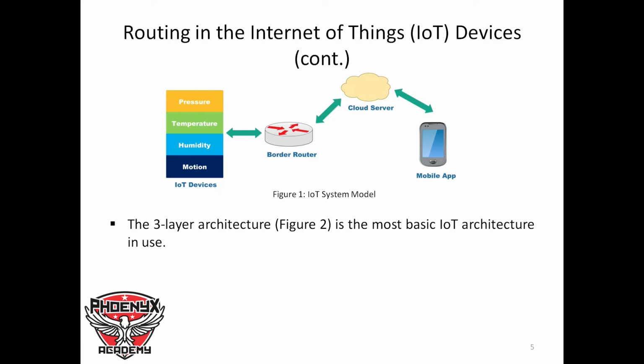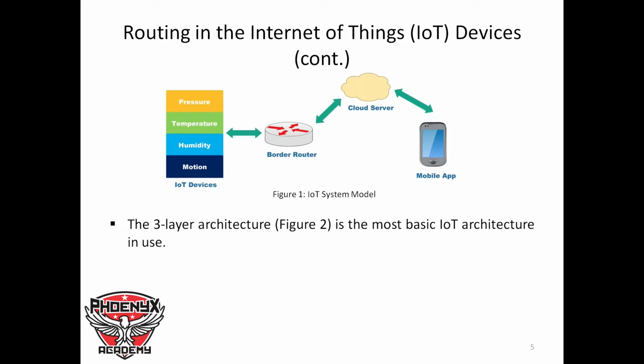Now the border router is the same thing as the root node, also called the sink node. The border router acts like a mediator between the 6LoWPAN network and the external TCP/IP network, that is, basically the internet. The data obtained from the pressure sensor, temperature sensor, humidity sensor, and motion sensor are all collected and transferred to the border router. The border router will then transfer the data to the cloud server, so that the user of this Internet of Things network will be able to access that data via the mobile application, as we can see in this system model.